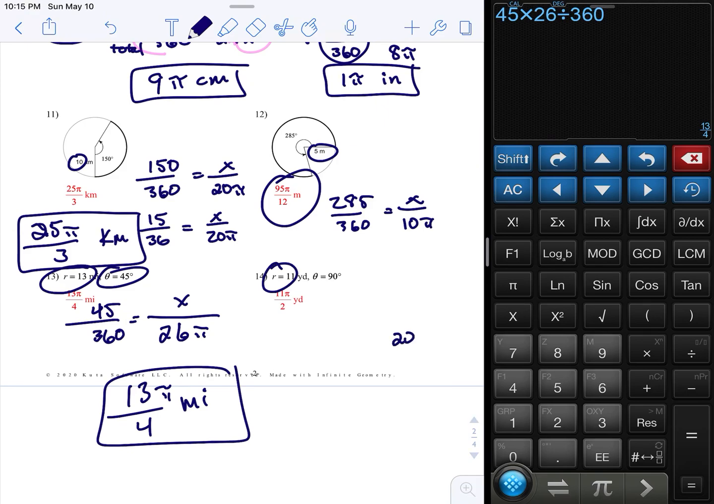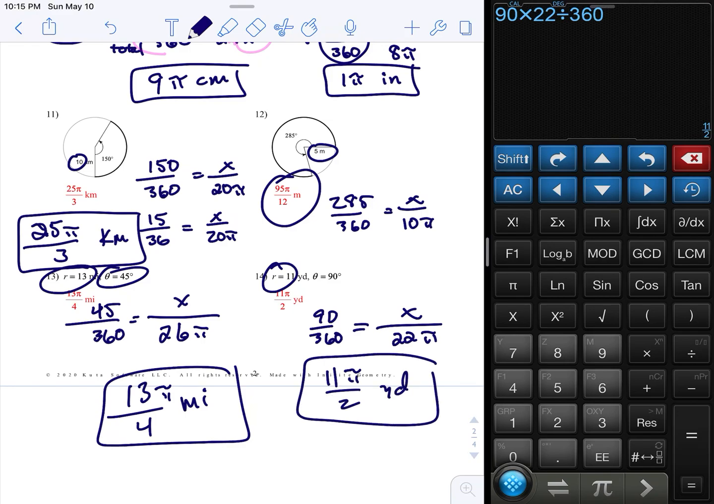Radius is 11, so 22 pi. X, 90 degrees. If this was a picture, you would see 90 as like a quarter of the circle, 1/4. So you could just say 1/4. I just want to show you that. You're going to more likely catch that if it's a picture. But 90 over 360. So 90 times 22 divided by 360, 5.5, change to a fraction, 11 pi over 2 yards.